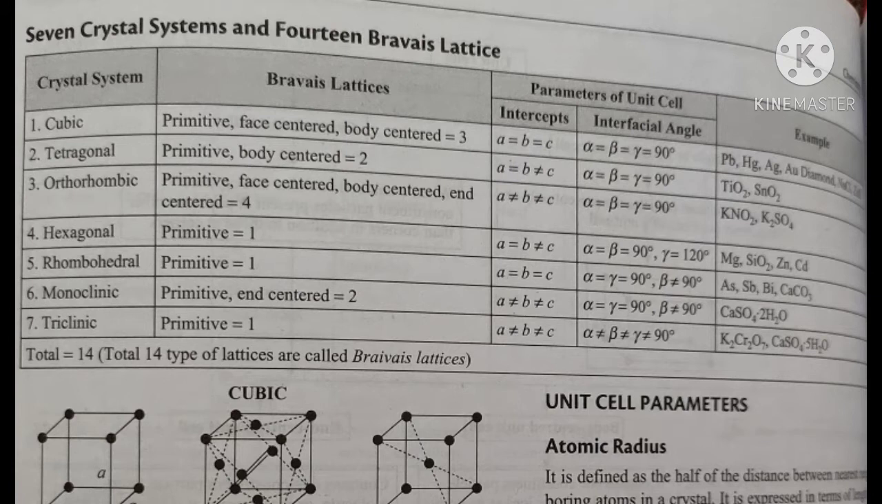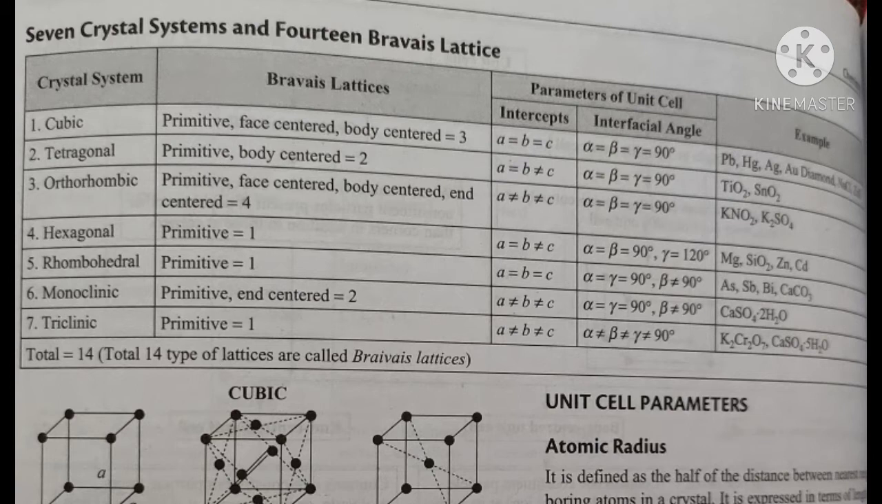The main parameters of the unit cell in a cubic crystal system are a equal to b equal to c. All are equal, and the interfacial angles are also equal to 90 degrees: alpha equal to beta equal to gamma equal to 90 degrees in a cubic crystal system.